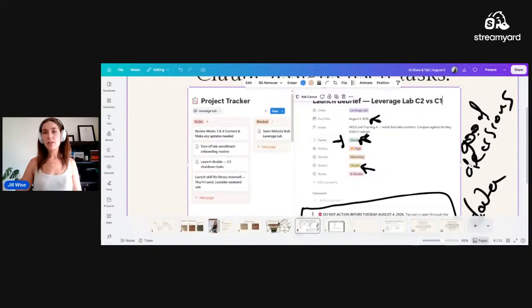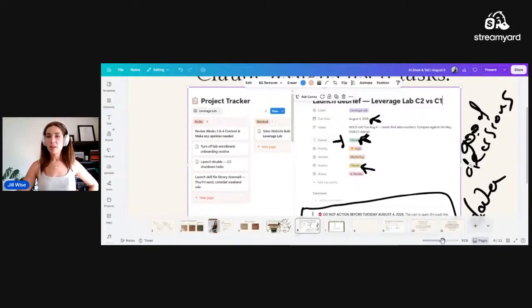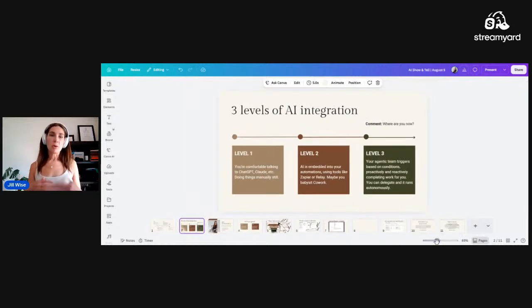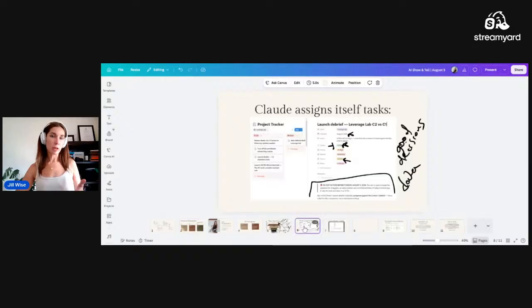Now, the cool thing about this is that this doesn't really exist in a session in Claude in the way that you are probably used to it existing. If you are using level 1 AI integration, then you are used to going into Claude and saying, hey, I want to do a launch debrief. I want to know this, this, and that. Mine, because of how it's set up, I don't need to do this. It has the context of how I like to debrief already.